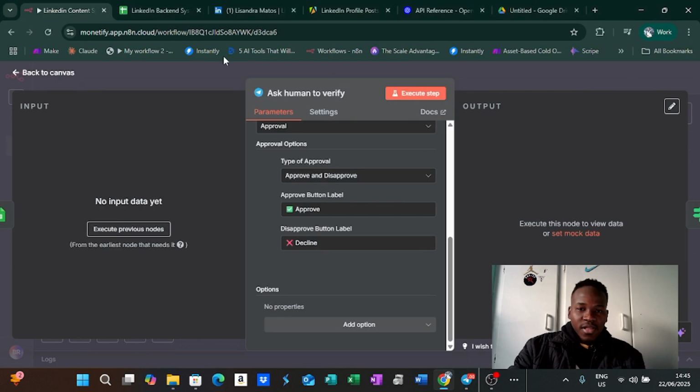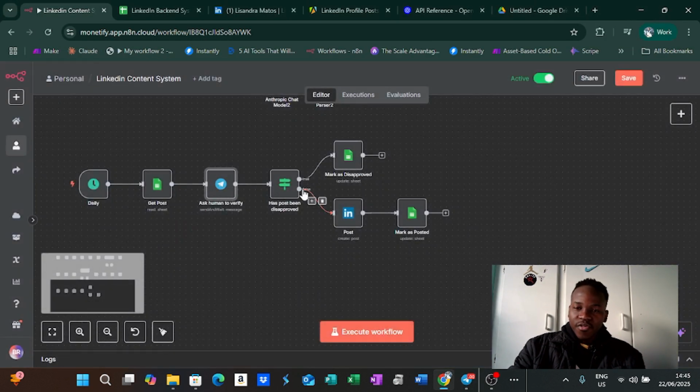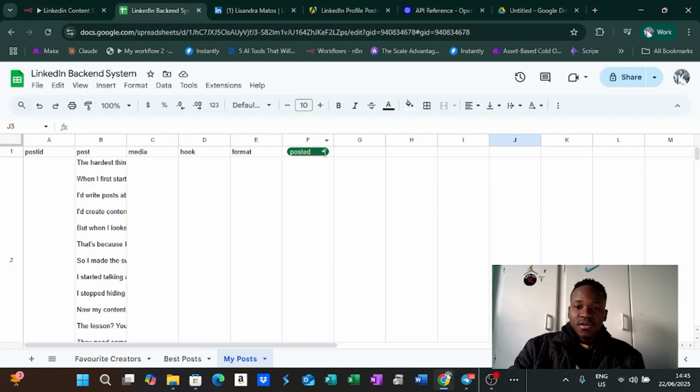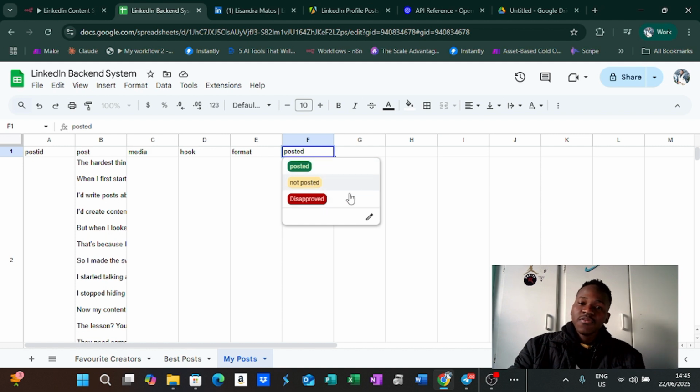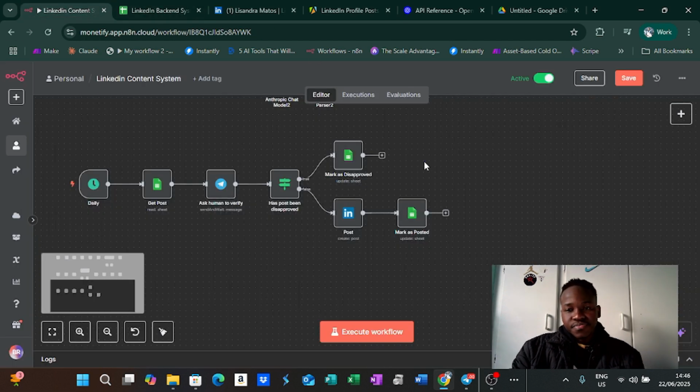Now, in the case of my approval, it will post and then mark as posted, so it doesn't post it again. Remember, we have a filter here for not posted. So once it's posted, it's posted. Or if I decline, it would mark it as disapproved. You can clearly see here, we have not posted and disapproved. Once it's disapproved, it will come back tomorrow and ask us again about the not posted. Again, this is where the filter comes in. We're going to make sure we don't post what we don't want and we post what we want, right? So yeah, that's simple enough, and that would be the entire agent.